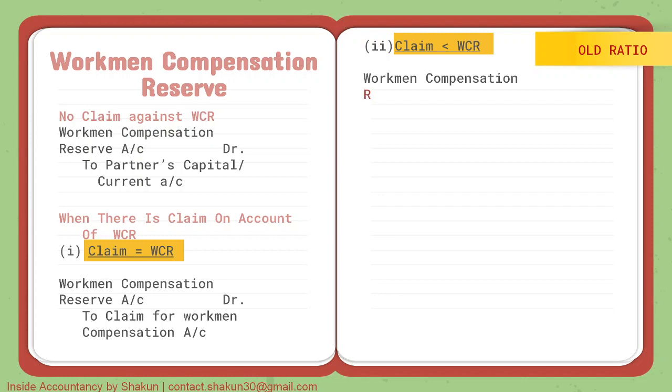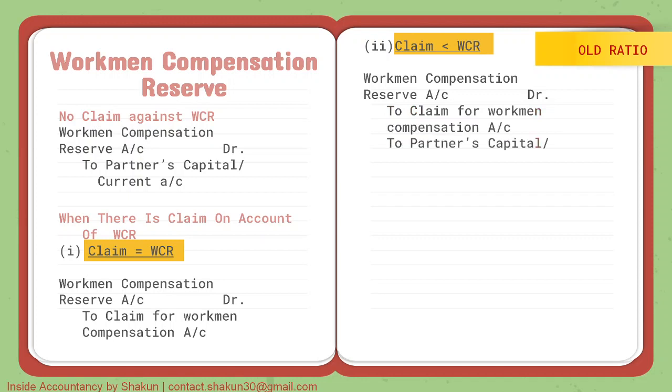So workmen compensation reserve will be debited with the full amount 20,000. Then the claim for workmen compensation will be credited with the amount of claim, that is 15,000, and the remaining 5,000 will be distributed between the partners in their profit sharing ratio, the old ratio.